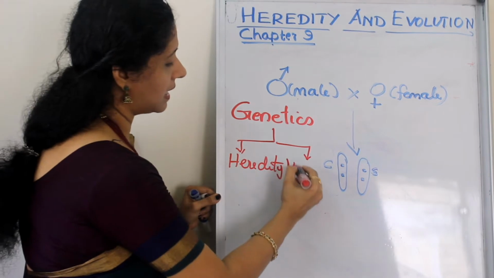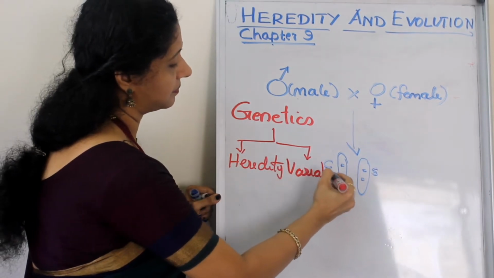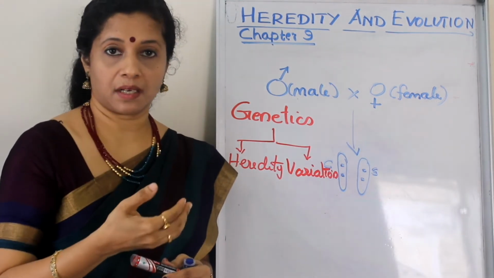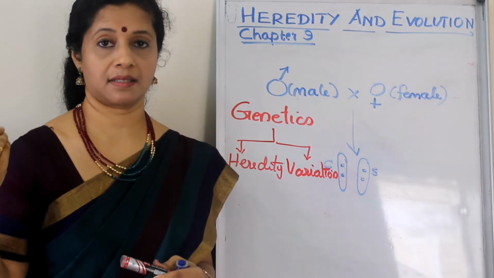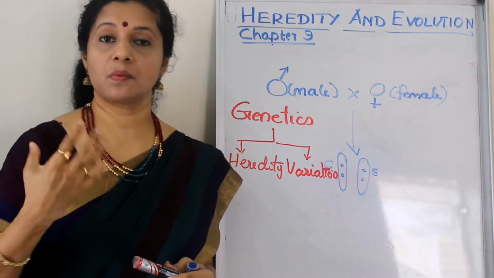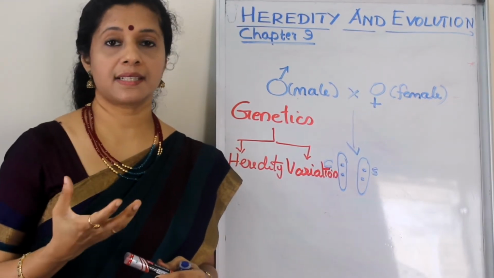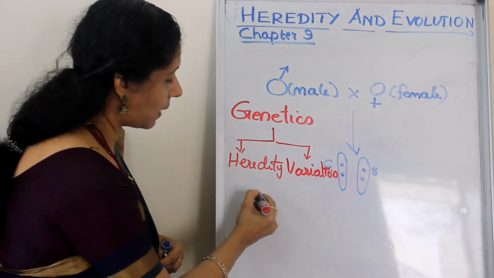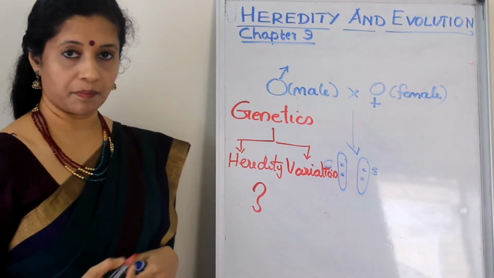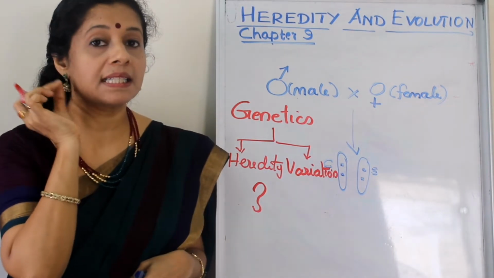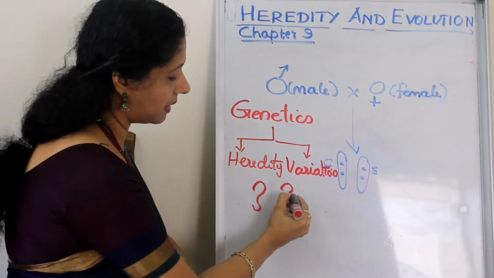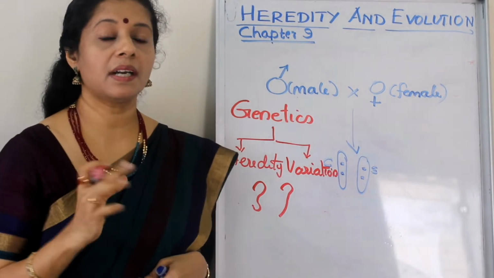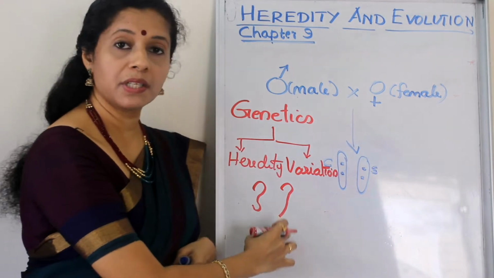Second one is variation. Heredity means the tendency of the offspring to resemble their parents. We know in certain features we are similar to our parents. For example, there are two types of earlobes we can see in people. One is called a free earlobe, means this end part is free. Whereas in other people it may be fused with this part. So it is fused. That is called attached. So this is free earlobe, this is attached.